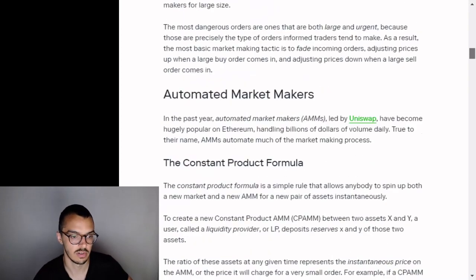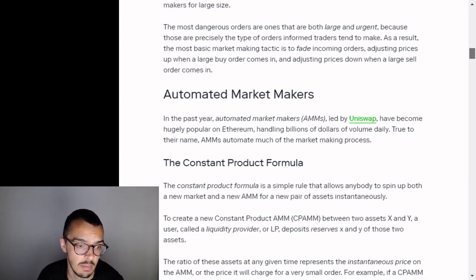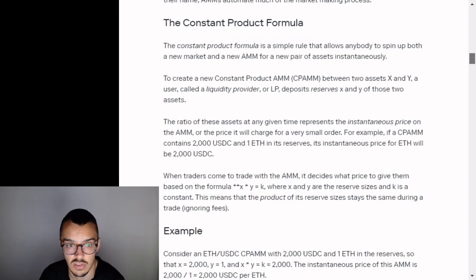Automated market makers. In the past year, automated market makers, led by Uniswap, have become hugely popular on Ethereum, handling billions of dollars of volume daily. True to their name, AMMs automate much of the market-making process. The constant product formula. The constant product formula is a simple rule that allows anybody to spin up both a new market and a new AMM for a new pair of assets instantaneously.